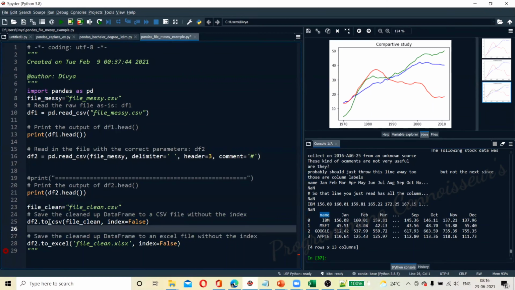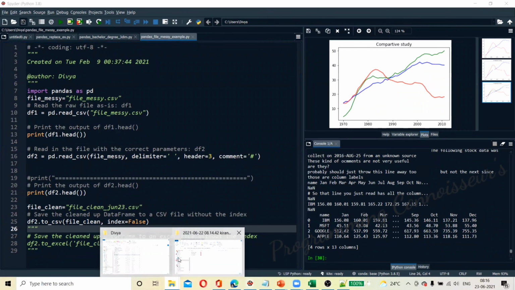Now what we are doing is to_csv, file clean. We'll say June 23rd. And we can save it to XLS also, but first of all we are saving into CSV. Okay, we'll save into a CSV file. Yep, it has been saved. Shall we open and see what is happening in the CSV?